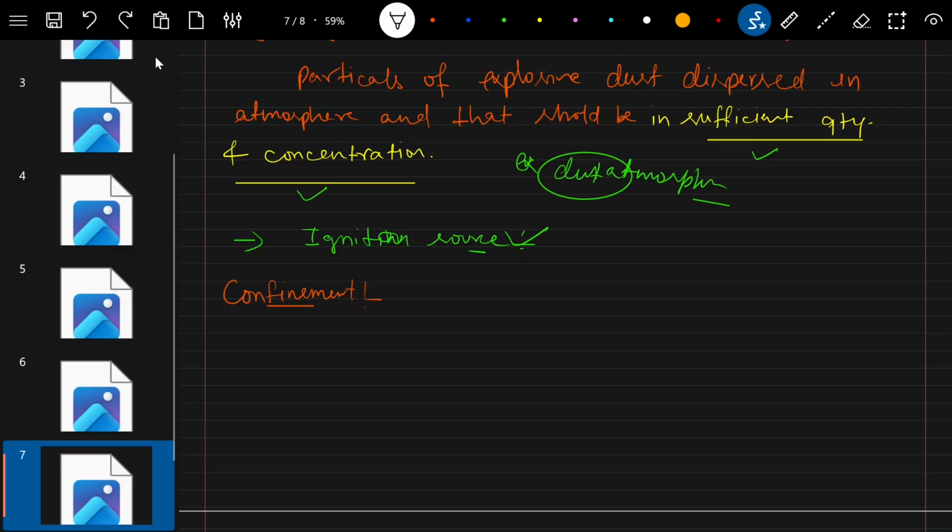Suppose dispersion happens in an open area. Then what will happen? Wind will be there, ventilation will be there.